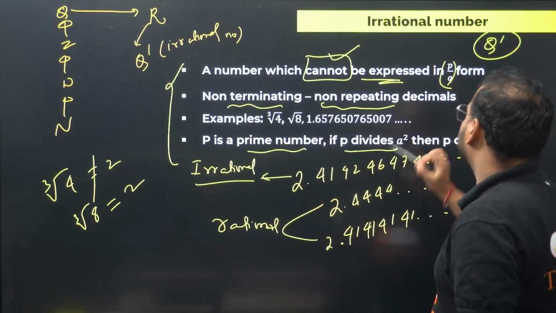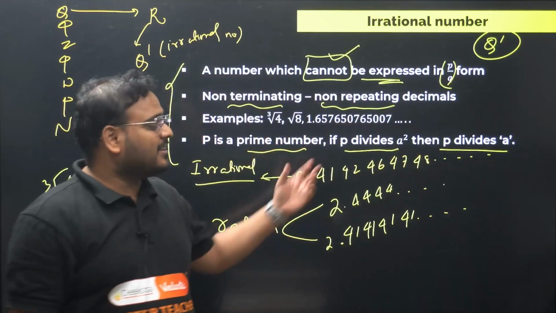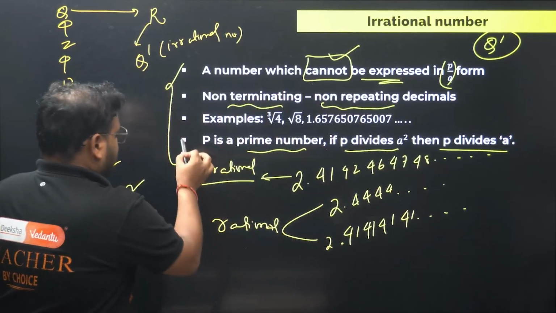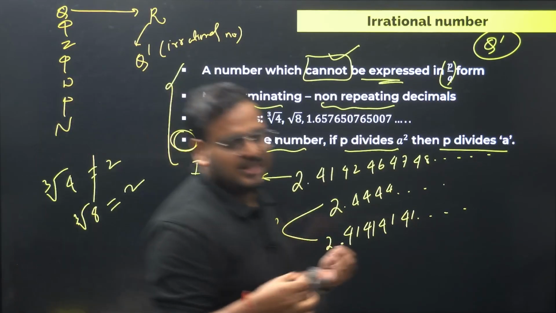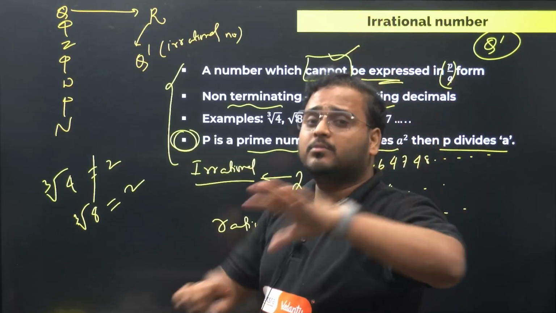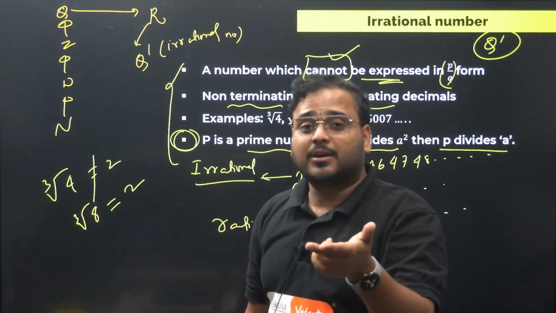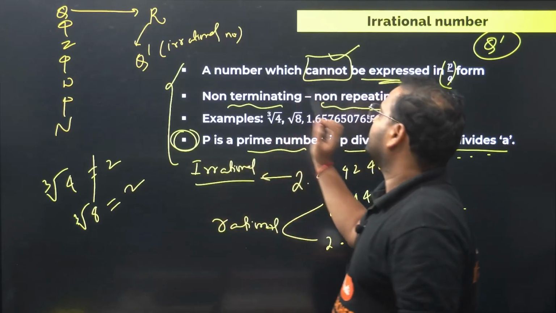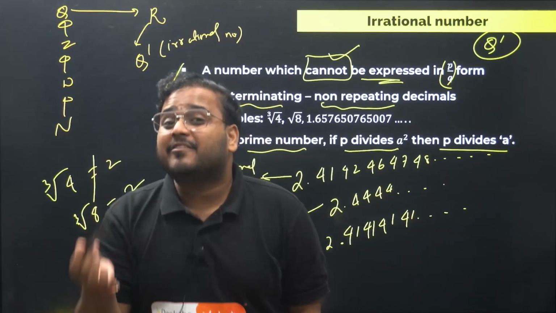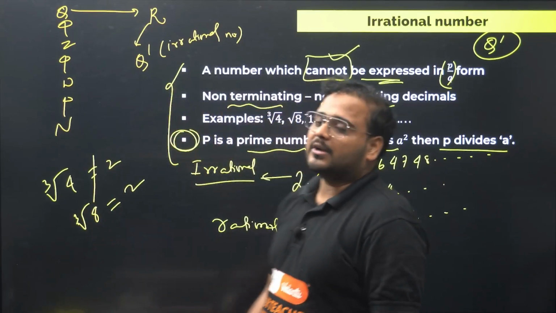The last one: P is a prime number. If P divides A square, then P divides A. This last point is actually to understand the derivation of root 2, root 5, root 8. This has nothing to do with the definition of irrational number, okay? The first point was, if you cannot write a number in the form of P by Q, it's irrational. If it is non-terminating, non-repeating, with no pattern, the number is called irrational. And the last is, if you have square roots of imperfect squares, cube roots of imperfect cubes, those are called irrational numbers.